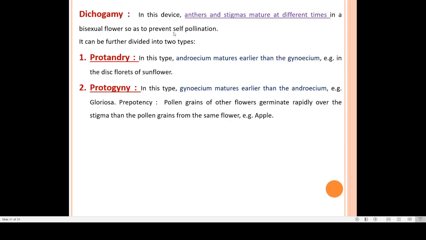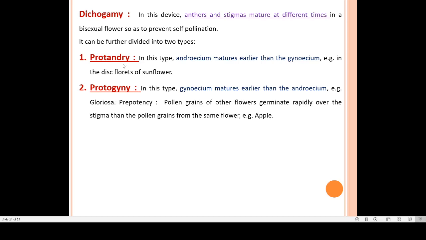Next type of device is dichogamy. Dichogamy is something where anther and stigma mature at different times, they have different maturation periods, and depending upon that there are two types of dichogamy. One is protandry and the other is protogyny.